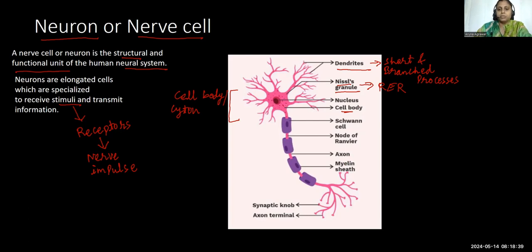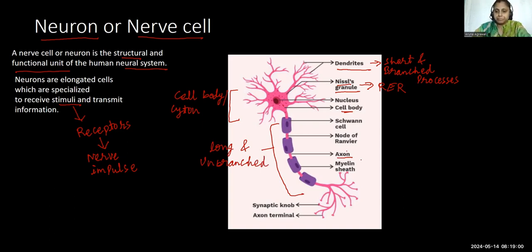And from the cyton, the nerve impulse is transmitted to another long process, which is called the axon. So the axon is actually the long and unbranched process of the neuron.